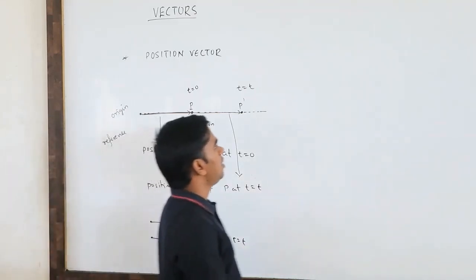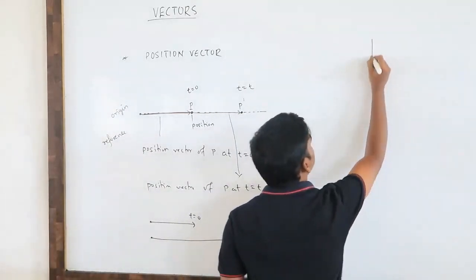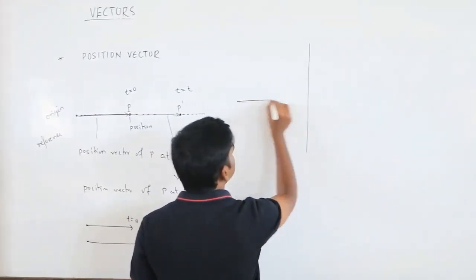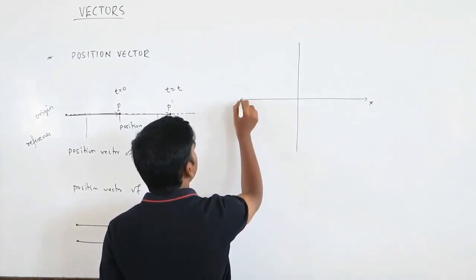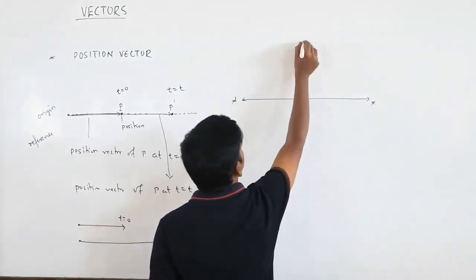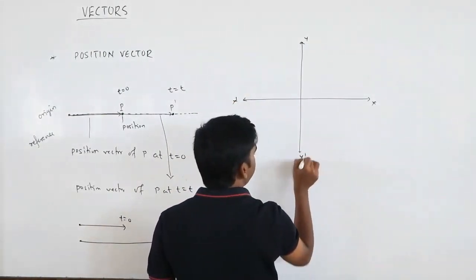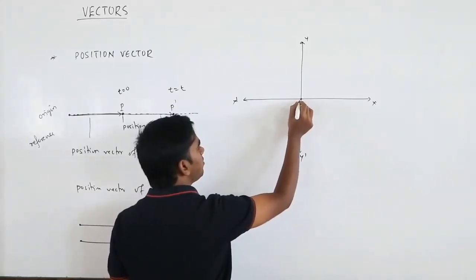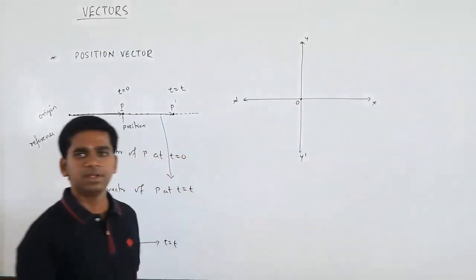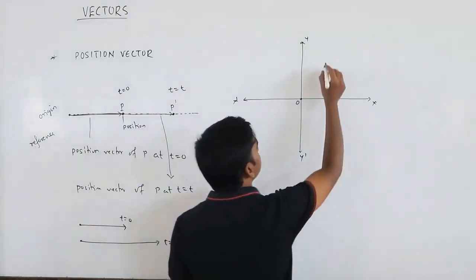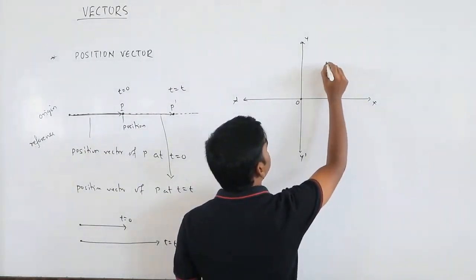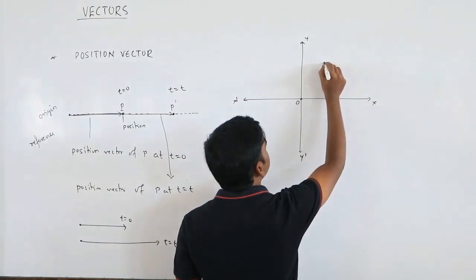If you draw it with x and y axes, this is x and x dash, y and y dash. Here is the reference point, or origin. At t equals 0, or some t equals t1, maybe the position of the particle is here.